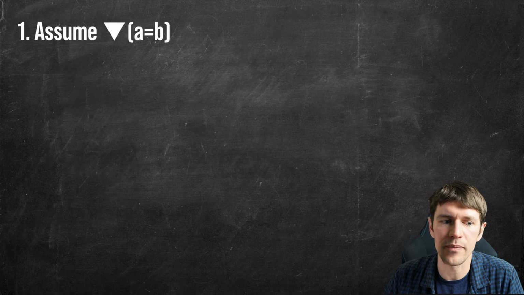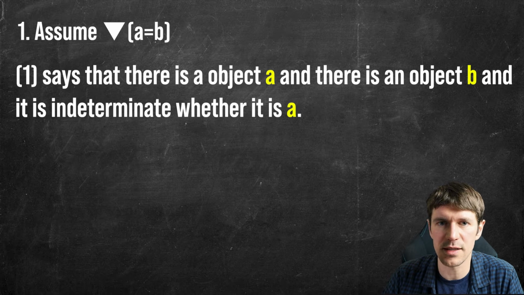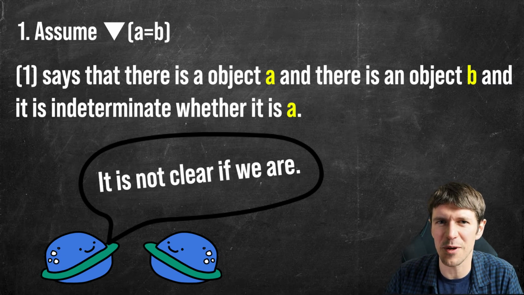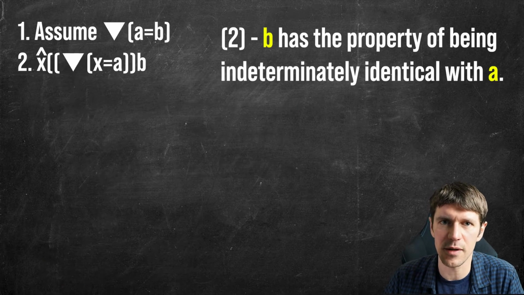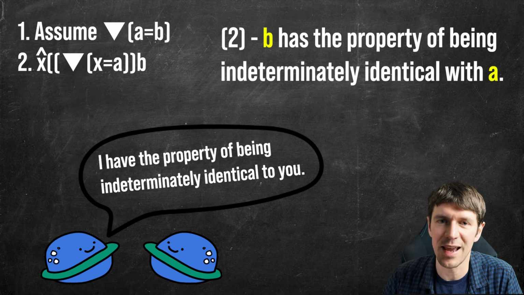Let's start with line 1. Line 1 states that it is indeterminate whether or not A equals B. In other words, what line 1 says is that if there are vague objects, then it should be indeterminate whether or not an object A is identical to another object B. That is, it should be fuzzy whether or not these two things are the same thing or not. Line 2 expresses a fact about object B. It says that B has a particular property, and this property is being indeterminately identical to A.